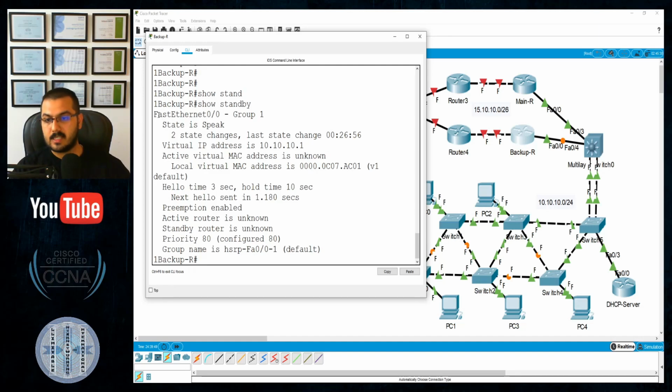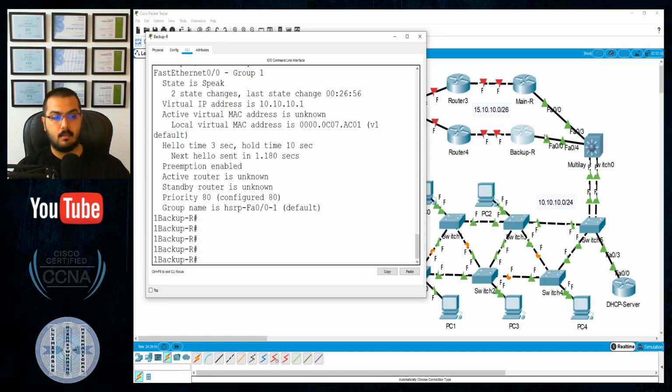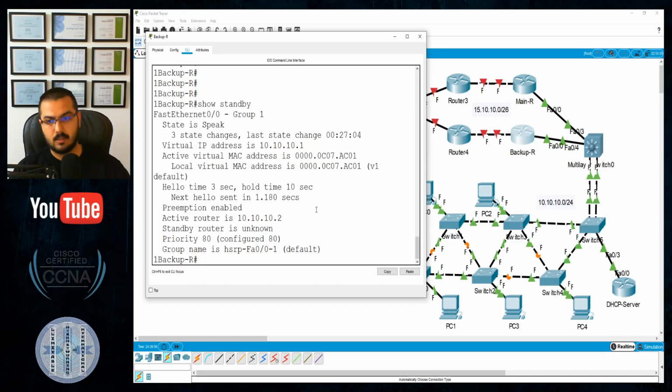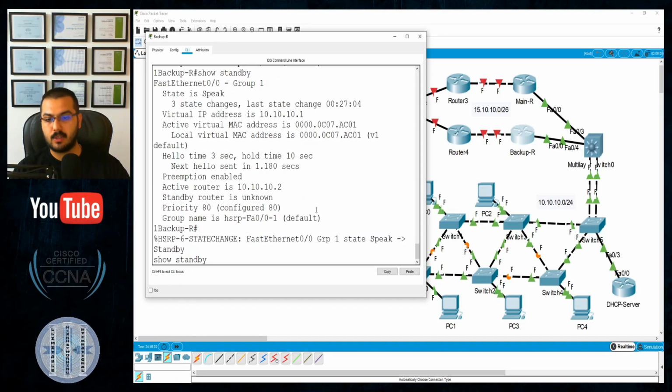FastEthernet 0/0 is included in the HSRP in group number 1. Right now the state is speak, so both devices are still negotiating. It's not active, neither standby. Let's issue the command again, because this port is green. It's still speak. The devices are still negotiating who should be the active and who should be the standby. This one should become standby if my config is correct.